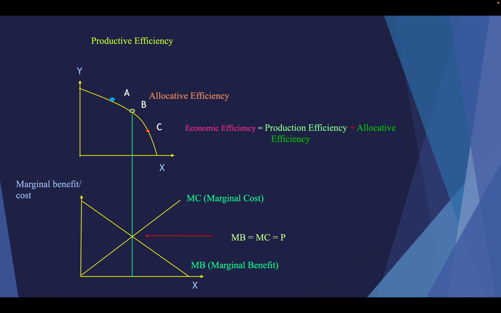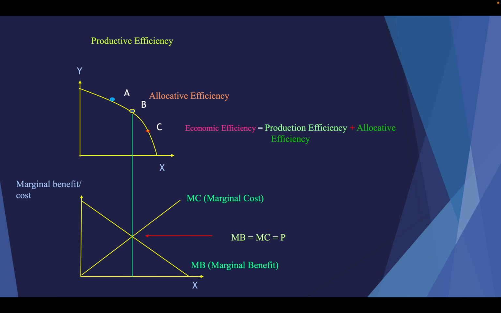At this point, marginal cost and marginal benefit are equal, and also equal to price. The price is decided at that time. But when you take point A, and also point C, we cannot take those points. Why can we not take those points? Because at that time marginal cost is greater than marginal benefit, or marginal benefit is less than marginal cost. Things like that happen. Okay, that is why we choose point P, where MC equals P.